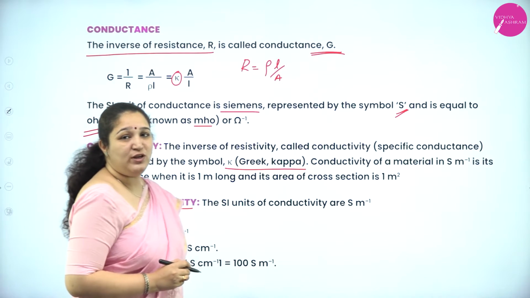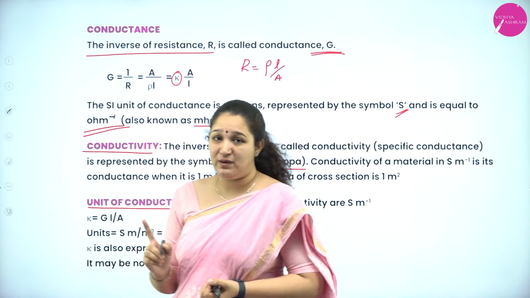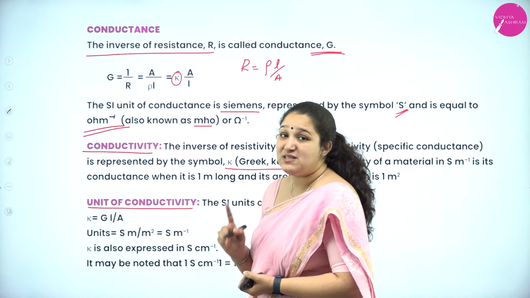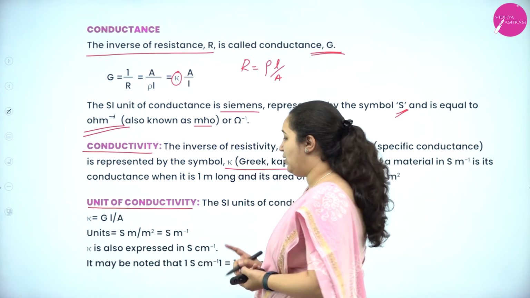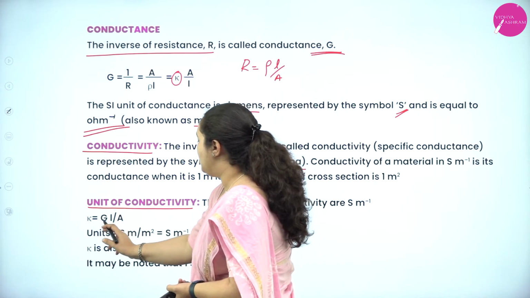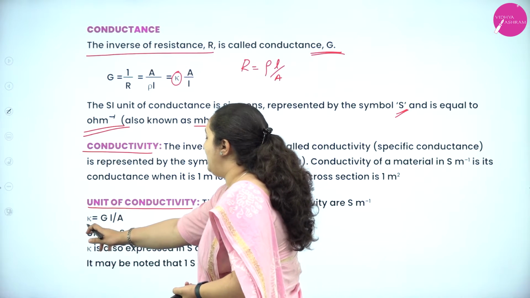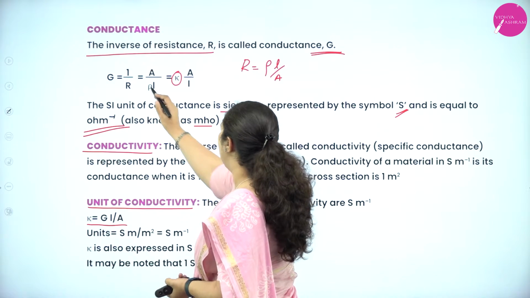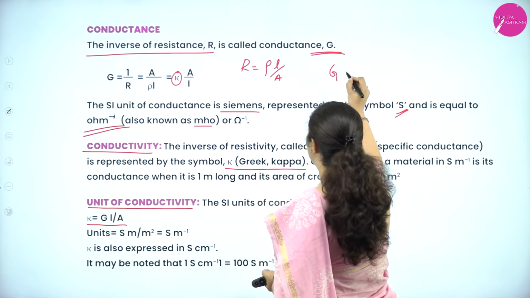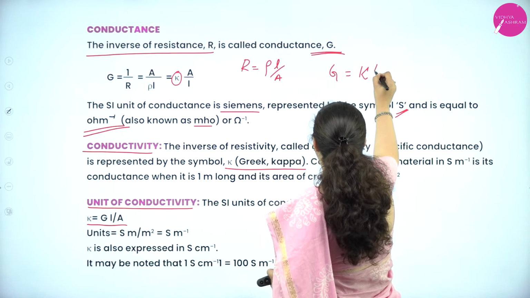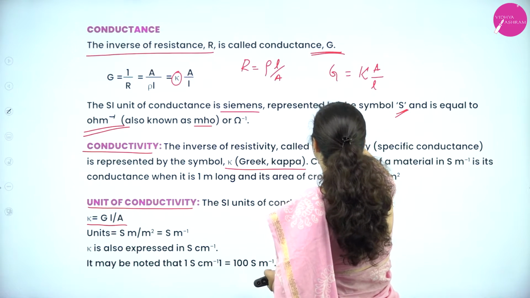Next is the unit of conductivity. The SI unit of conductivity is Siemens per meter. What is Siemens? Siemens is per ohm. So, kappa is equal to G L by A. Now, from where did we get this? It is nothing but from here. G is equal to kappa A by L. So, what is kappa?